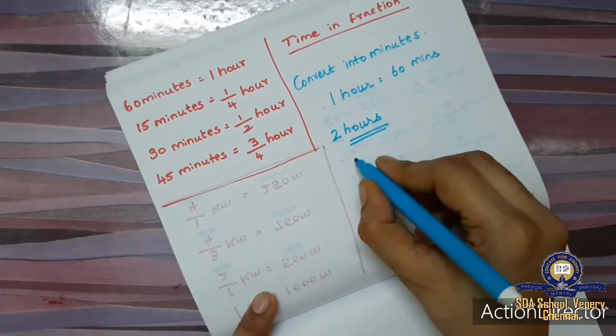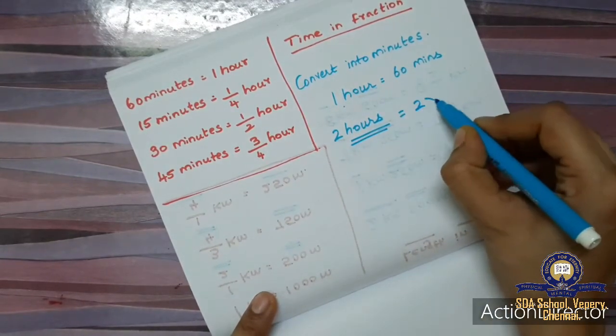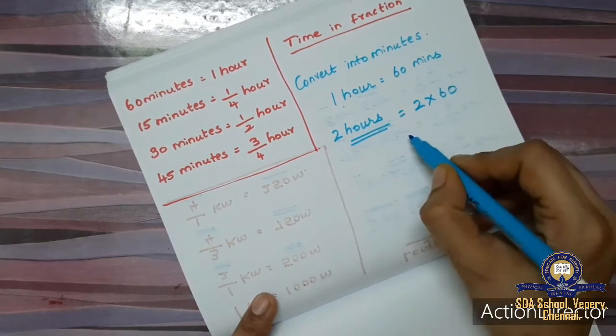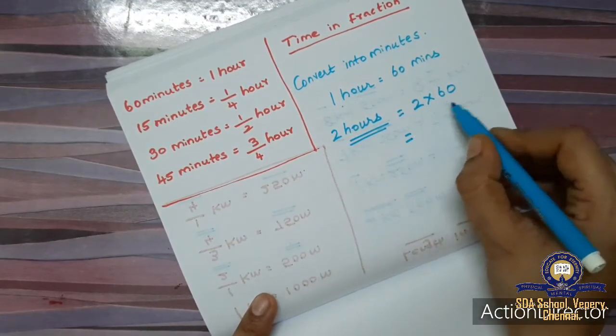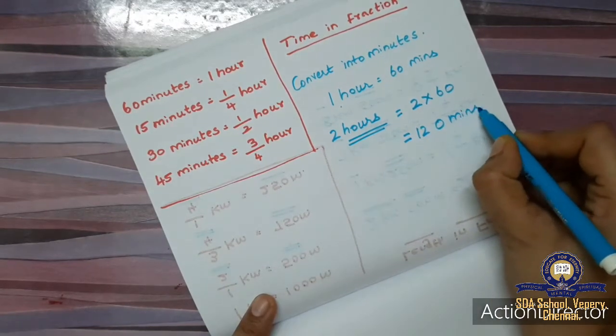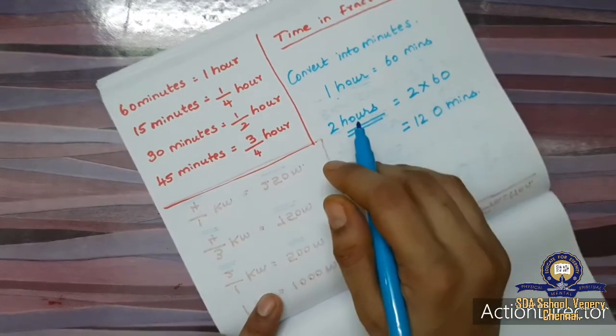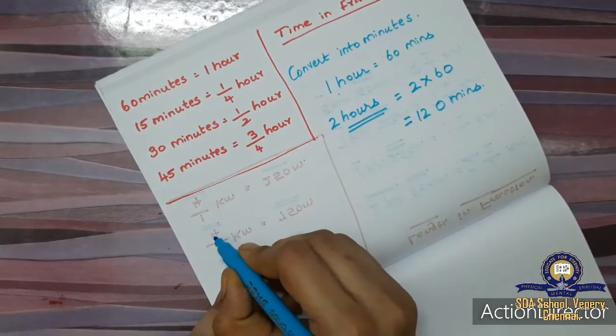You all know 1 hour is 60 minutes. Then 2 hours is 2 into 60. 2 zeros are 0, 2 sixes are 12, 120 minutes. Hours I'm converting to minutes. One more sum we will do.